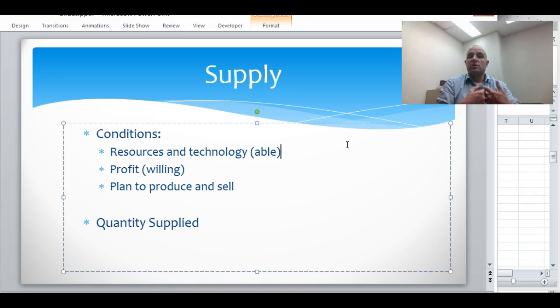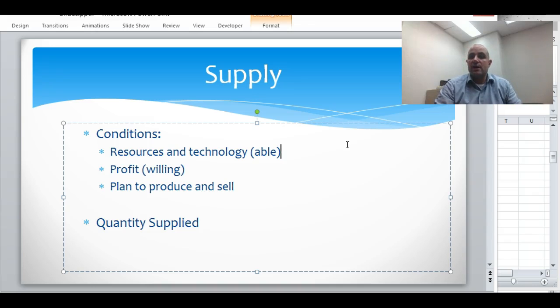First, in order to be included in supply, you must be able to produce the product, the good or the service, which means you have the resources and or technology to do so. If you can't produce it, you're not going to be included. You also have to be willing to do it. Now, when it comes to supply and sellers, if you're not going to make money off of something from a business standpoint, you're not going to do it.